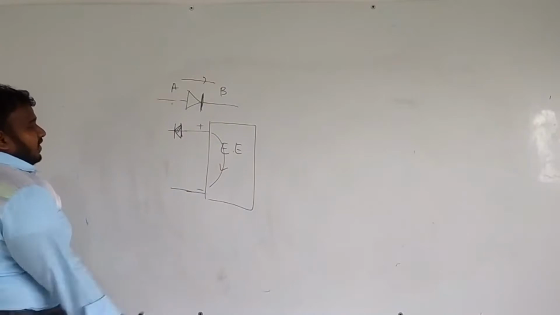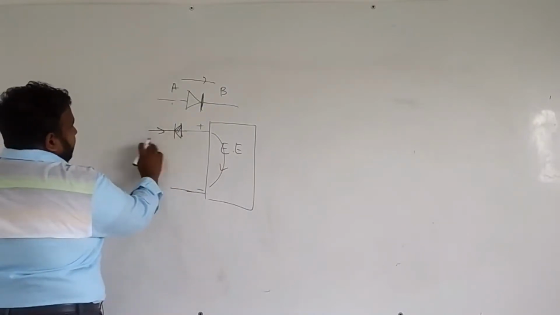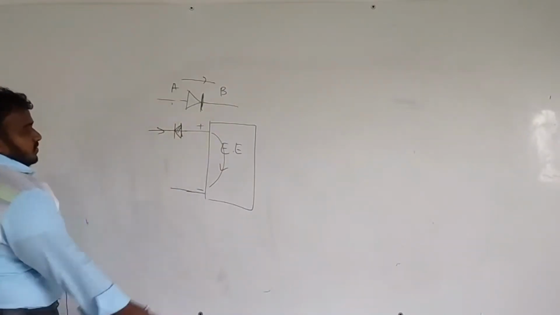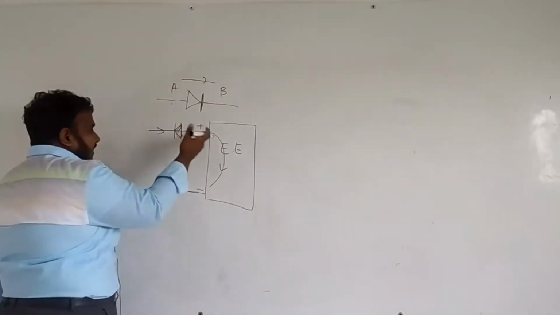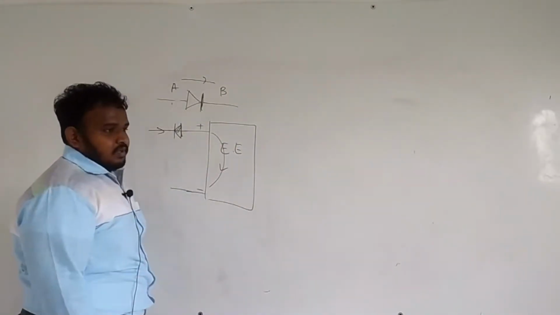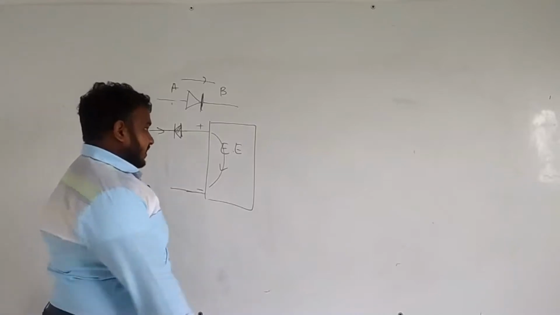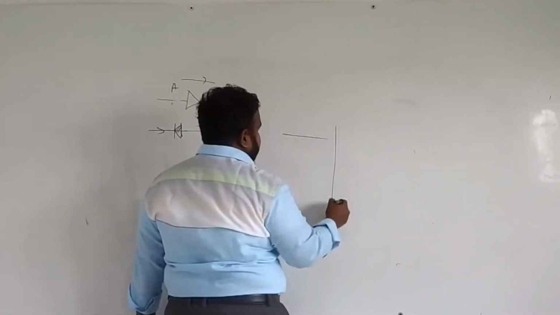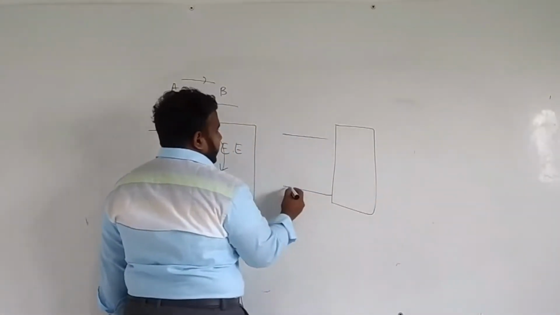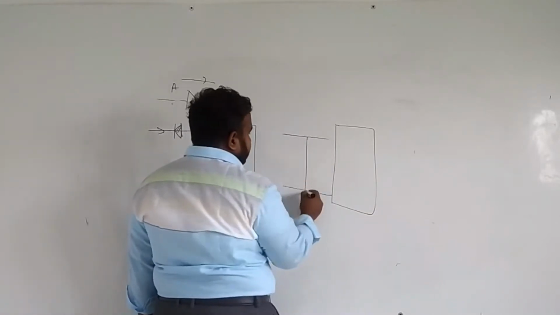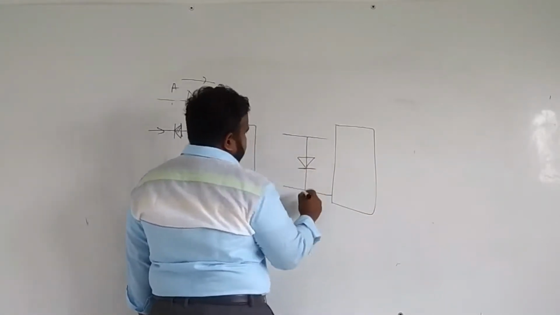If you fix the diode in this way, when current comes, it cannot go through it. So the equipment will never work because it is blocking the current flow. So the second circuit is wrong. If you go to the third circuit, they have fixed it like this.